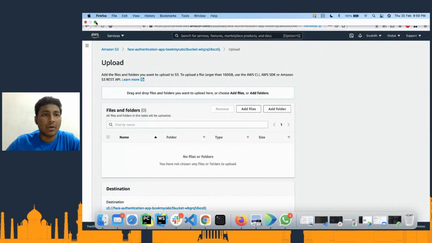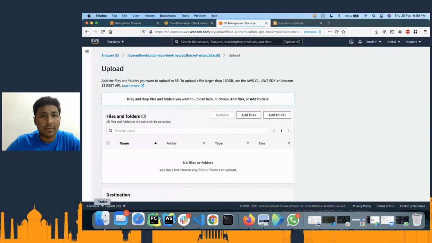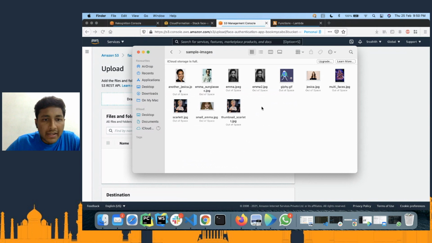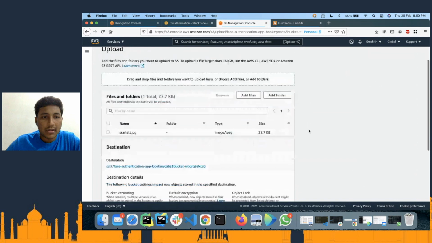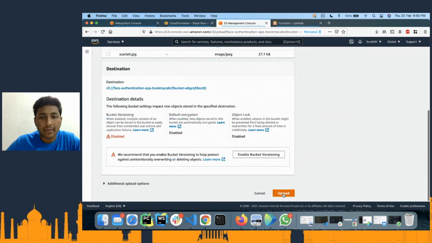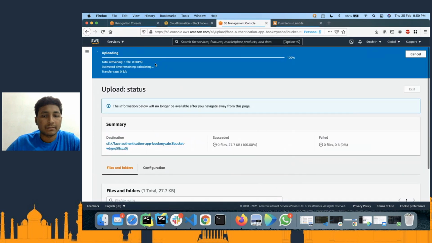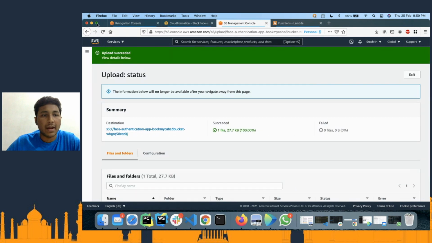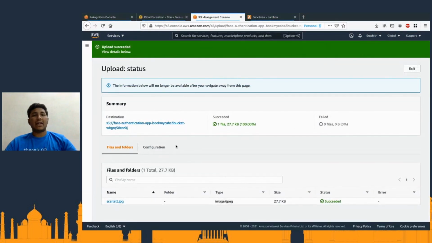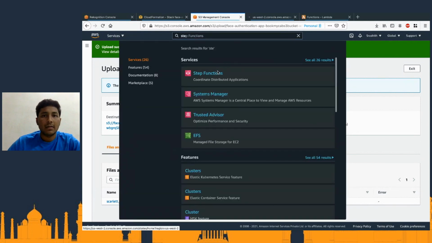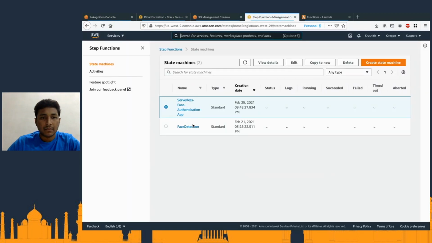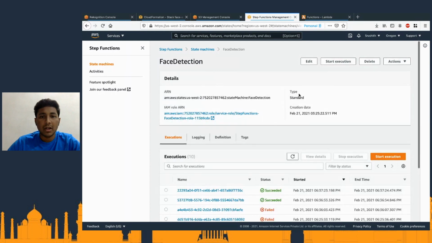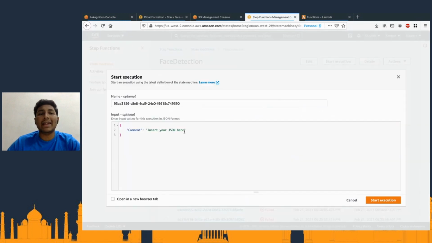So I'm going to drag and drop that here. Let's say I'm going to try Scarlett. I'm going to drop here. So it's scarlett.jpg. Upload. Yes, I have successfully uploaded it. Now the name is Scarlett. So let me head over to the step functions. Now let me get into the step function. And here I'm going to click on start execution.